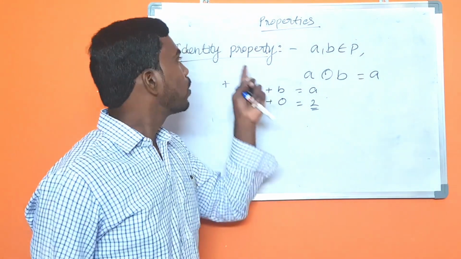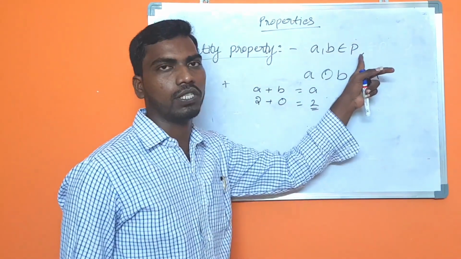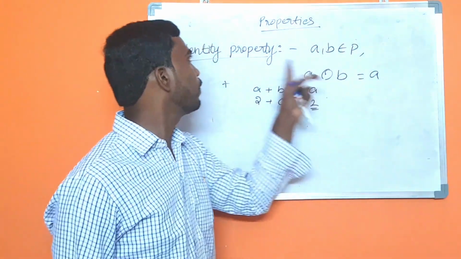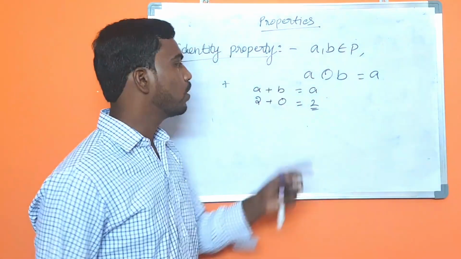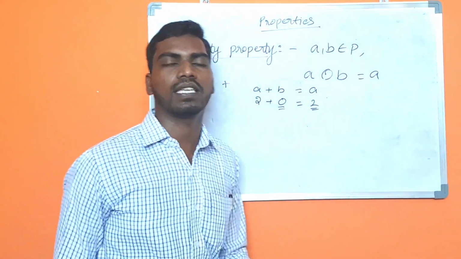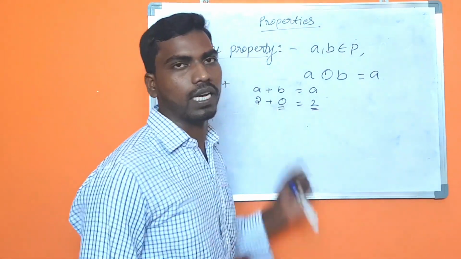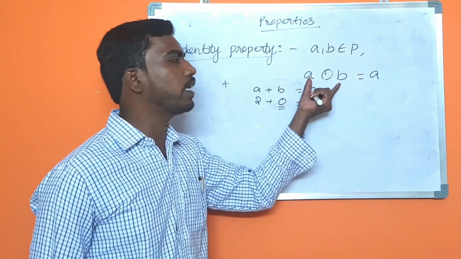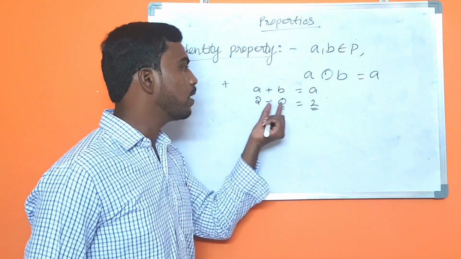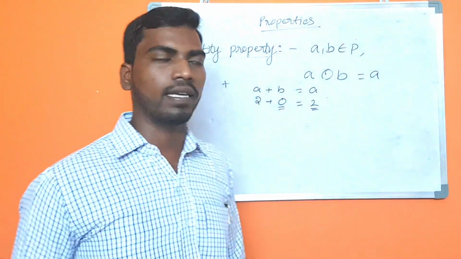Is it clear now? When we check identity property, those two numbers belong to a particular set, and A ∘ B equal to A, then we call it identity property. So here 0 is called additive identity. Why? Because if 0 is added to any number, the answer will be that particular number only. So in the plus operation, the second number will be 0, and 0 is called additive identity.